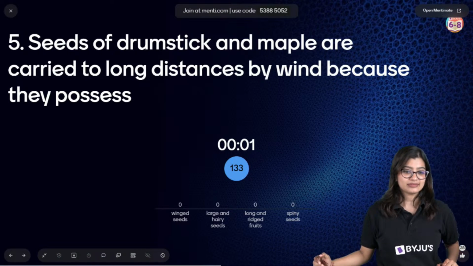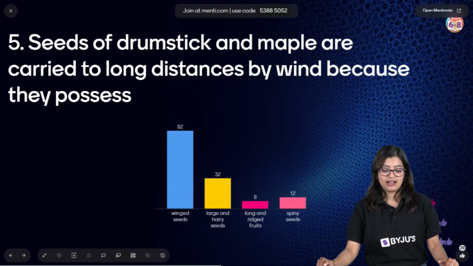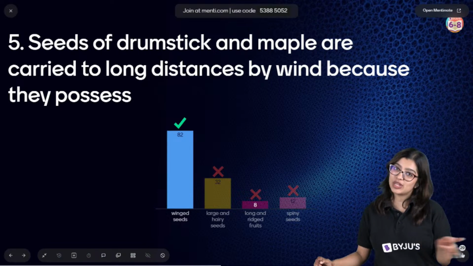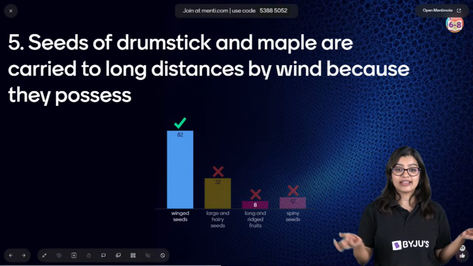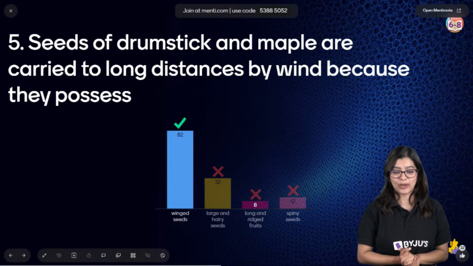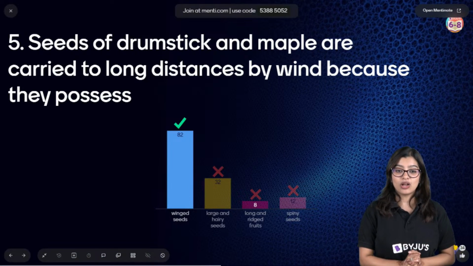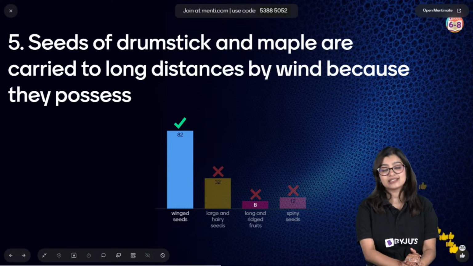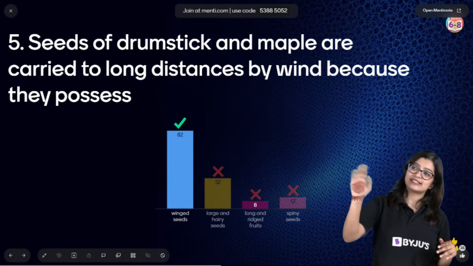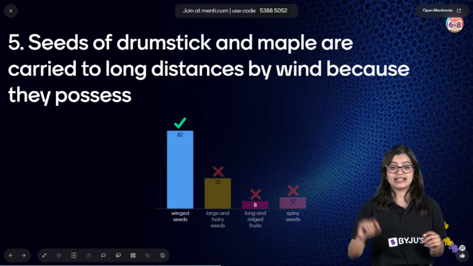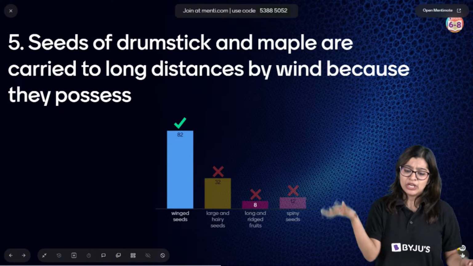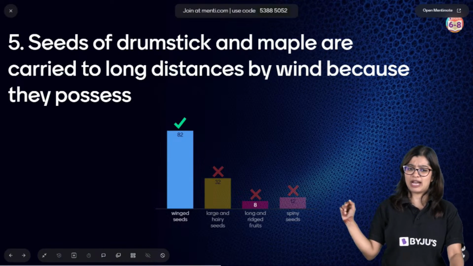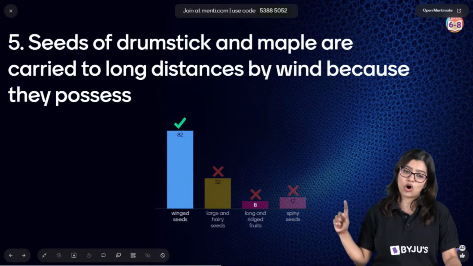Okay. I literally gave you the answer. As I was trying to explain, I only told you the answer. When I wanted to say wind, I said wings. So in this case, the correct answer here is option A, winged seeds, right? Because they have winged seeds, and they are also very lightweight, they can easily be dispersed by the wind. So correct answer is option A.